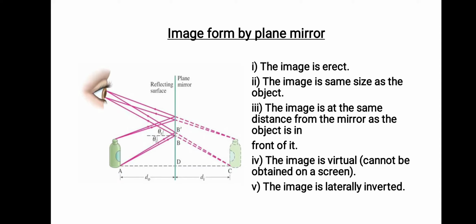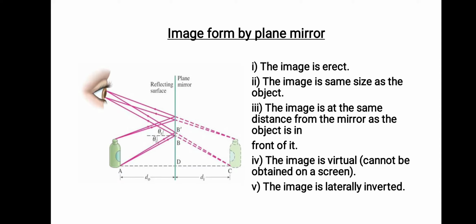The light rays fall on the object. Here the object is A, the bottle A. The light which falls on the object gets reflected back and goes to the plane mirror, right? The light ray reflected from the object will act as an incident ray for the plane mirror, and it will get reflected, and then it reaches your eyes.